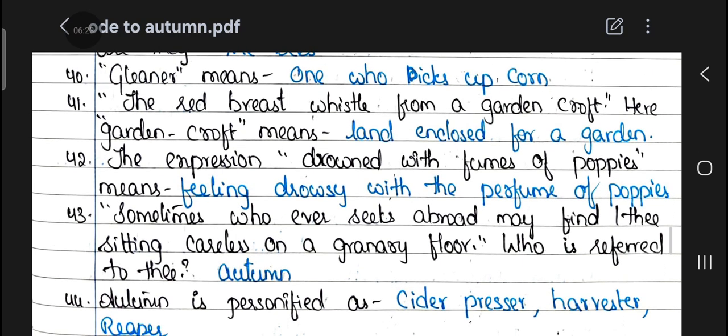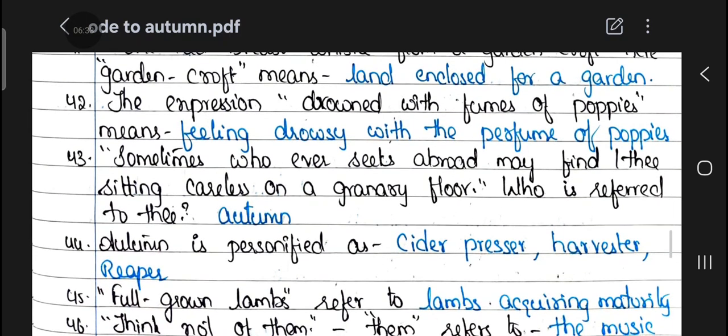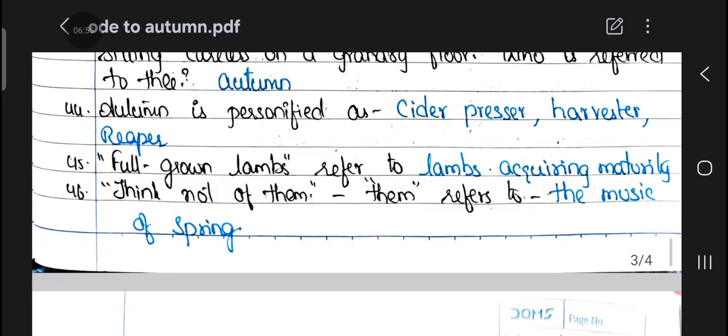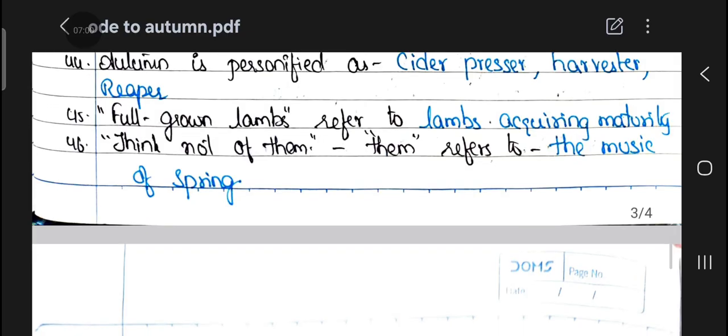41st question. The redbreast whistles from a garden croft. Here, the garden croft means land enclosed for a garden. 42nd question. The expression drowsed with fumes of poppies means feeling drowsy with the perfume of poppies. 43rd question. Sometimes whoever seeks abroad may find thee sitting careless on a granary floor. Who is referred to as 'thee' in this line? Autumn.